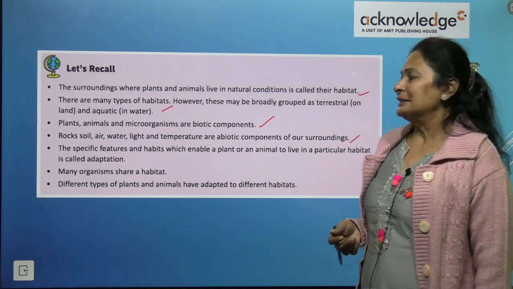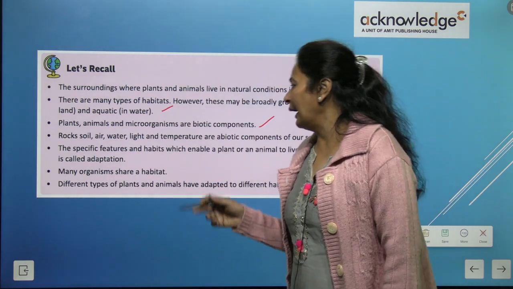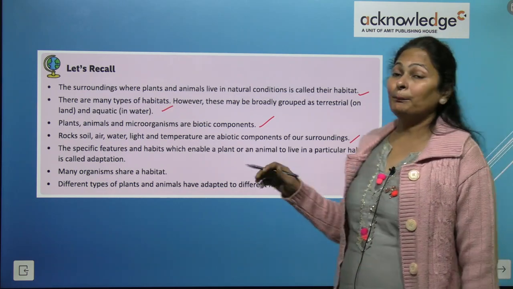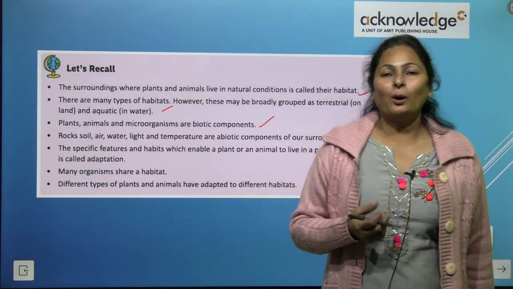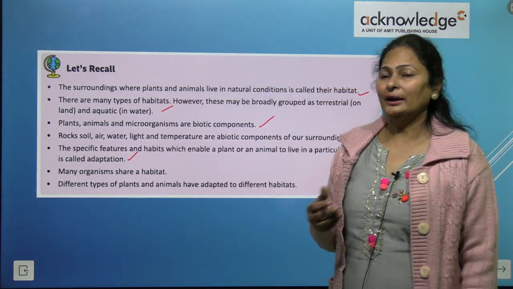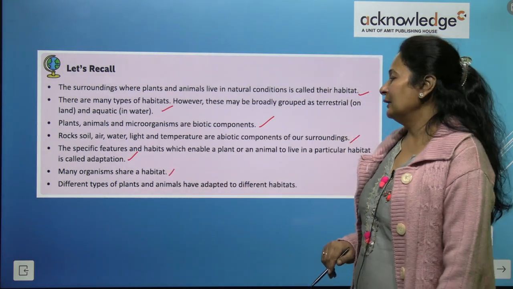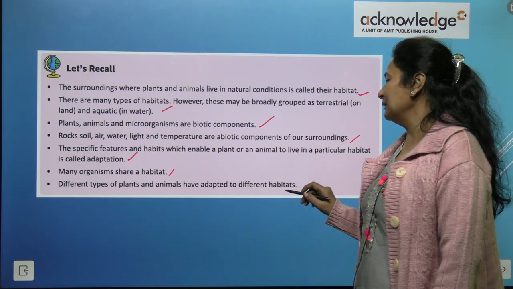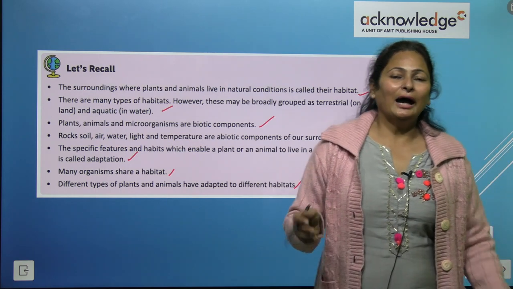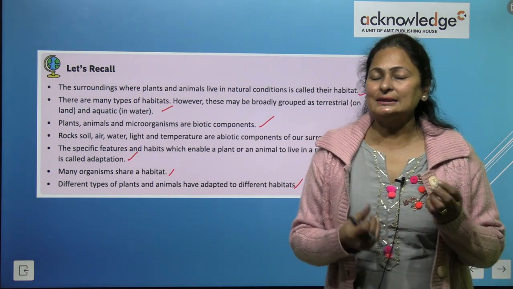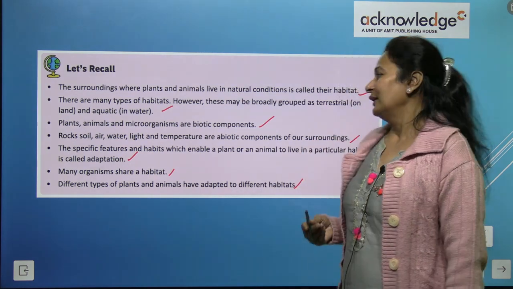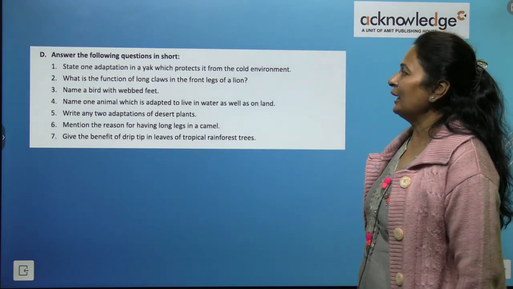The specific features and habits which enable a plant or an animal to live in a particular habitat is called adaptation. Many organisms share the habitat, and the different types of plants and animals have adapted to different habitats. Have you understood, kids, this habitat, adaptation, acclimatization? Right? Good. So it's time for question answers.